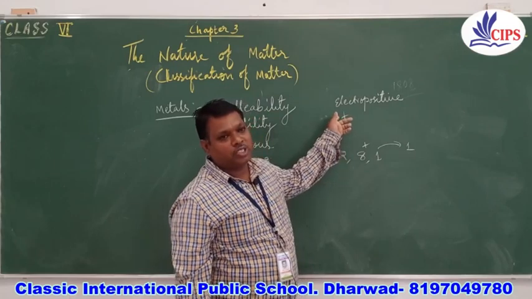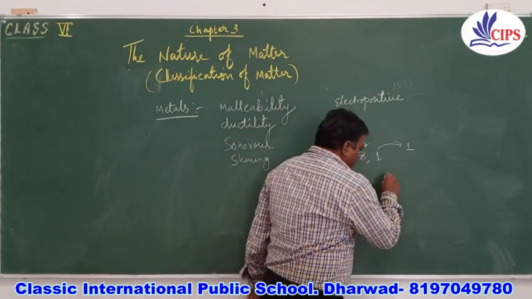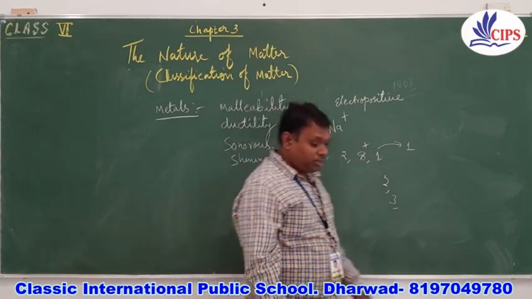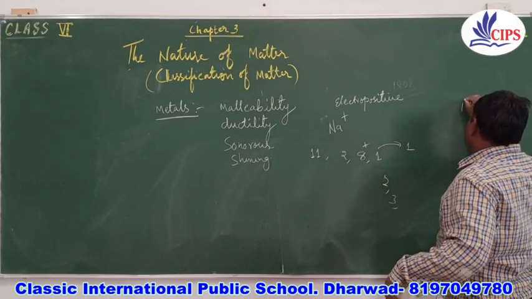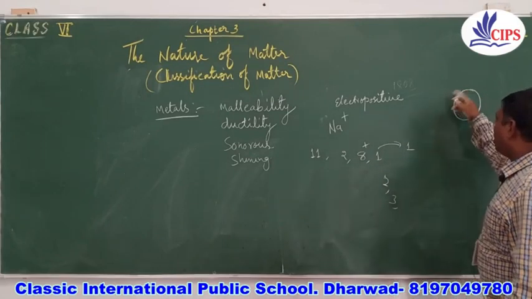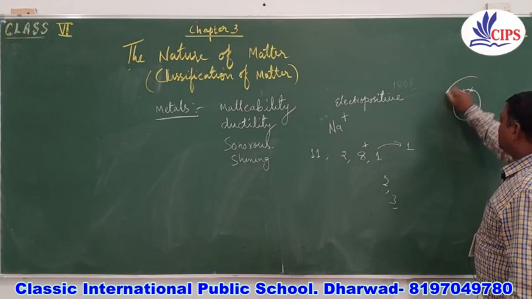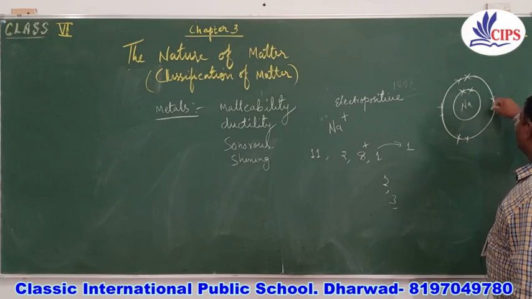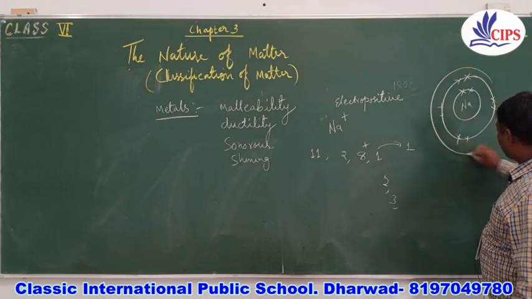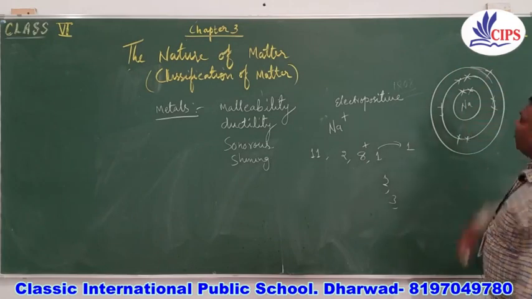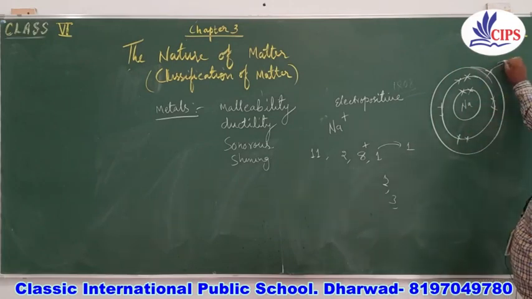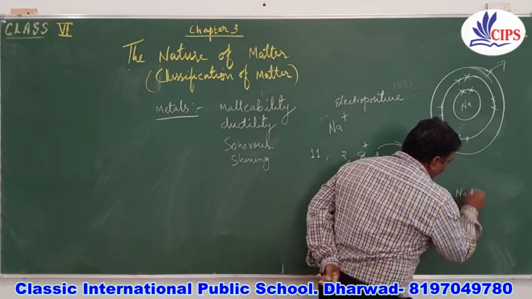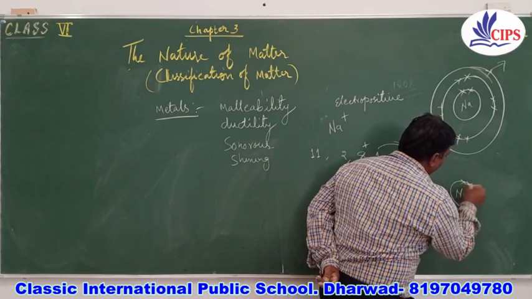That's why all the elements which have 1, 2 and 3 electrons in their outermost orbit behave this way. Let me show you a diagram. Suppose we are taking sodium. This is the orbit where we get the first subshell, and second it is 1, 2, 3, 4, 5, 6, 7 and 8. The last orbit has only 1. So if it loses this 1 electron, what type of structure will we get? We will get Na plus.